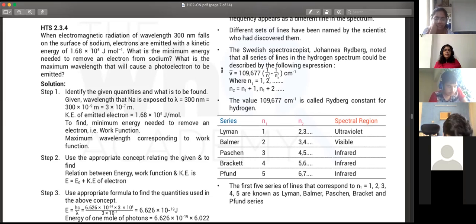Like, have you calculated E naught? If you've calculated at least one of the values, if you've finished E naught, send that in.